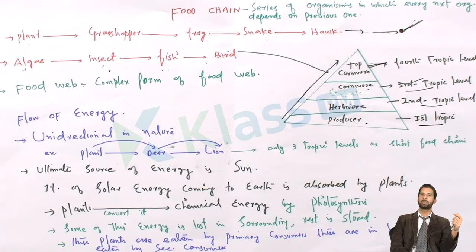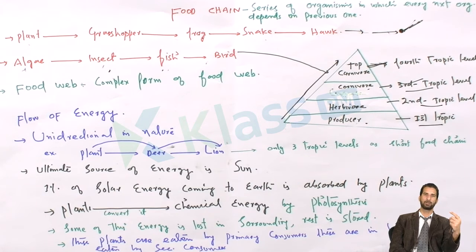The plants are eaten by the primary consumers, such as herbivores. Primary consumers are also called herbivores, and the energy which was stored in the plant is transferred into the herbivore, and this is finally transferred to the secondary consumer, then the tertiary consumer, then to the top consumer. But during the course of the transfer, most of the energy is dissipated in the form of heat, or is utilized. Only a fraction of the energy is transferred.